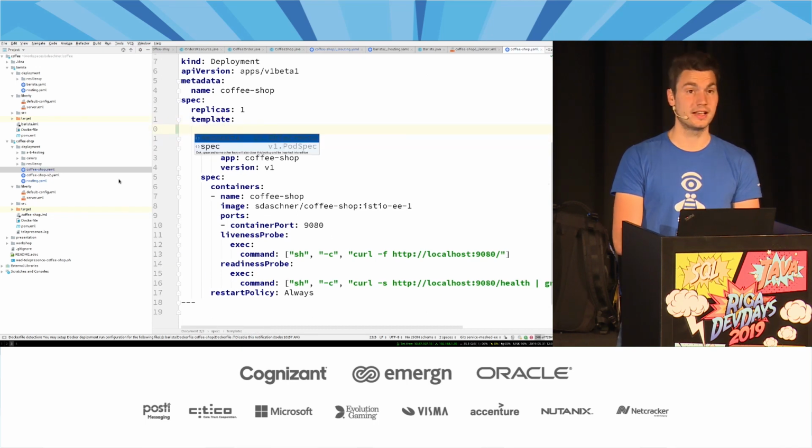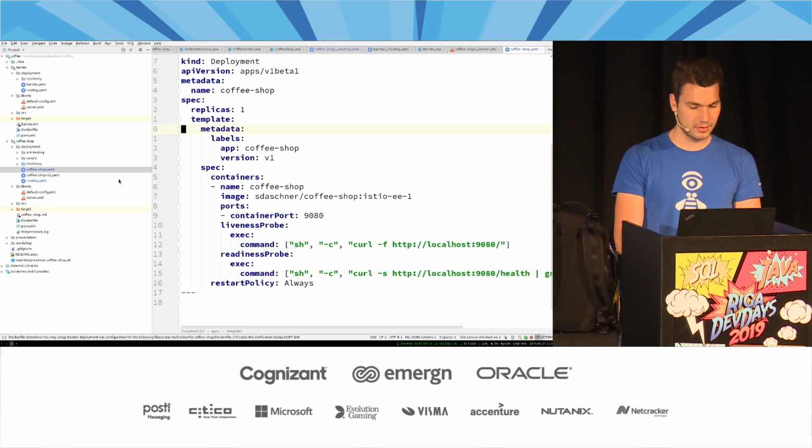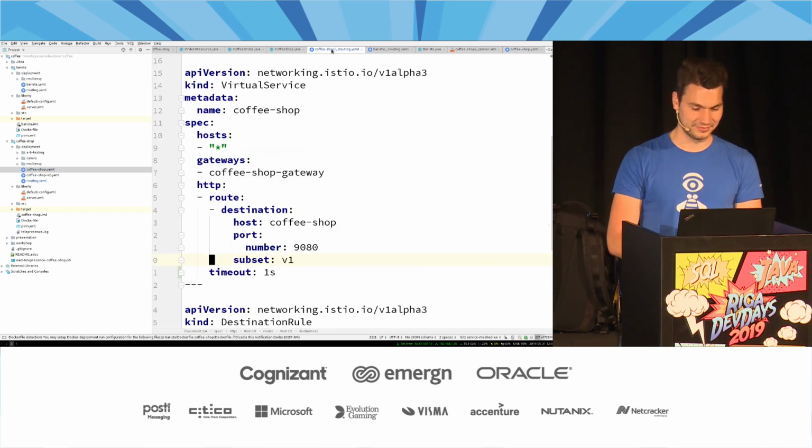So, for IntelliJ, this one knows about these, yes, but it doesn't know about Istio yet. I'm sorry, it doesn't work. So you would need to let it know.